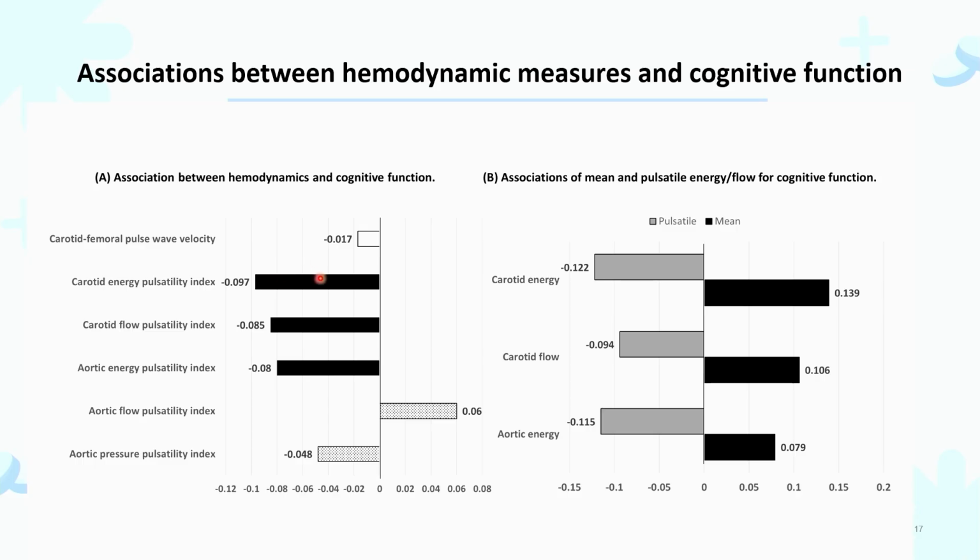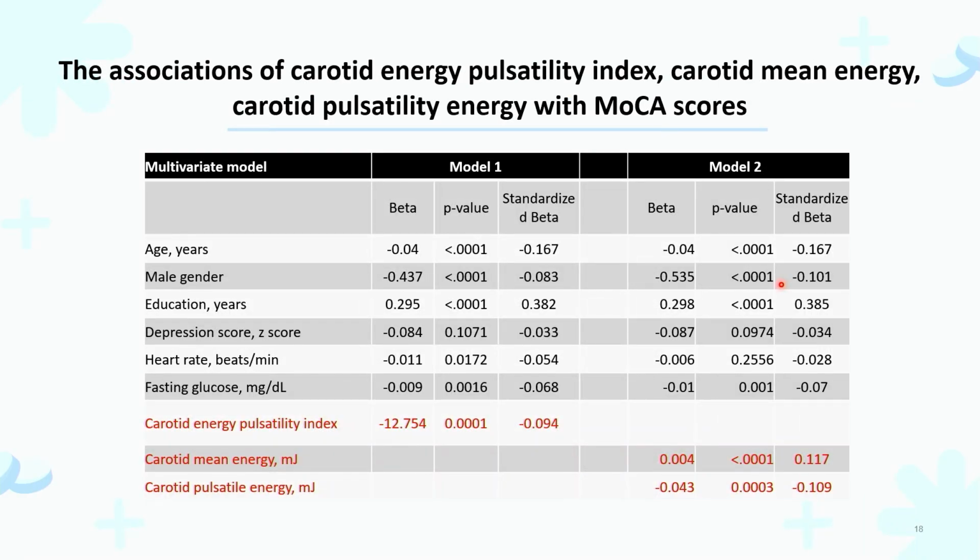And if we further separate it into the pulsatile component and the mean component, as you can see, the pulsatile component has an inverse association with MoCA, but the mean component has a positive association. That observation was further confirmed by the multivariable model.